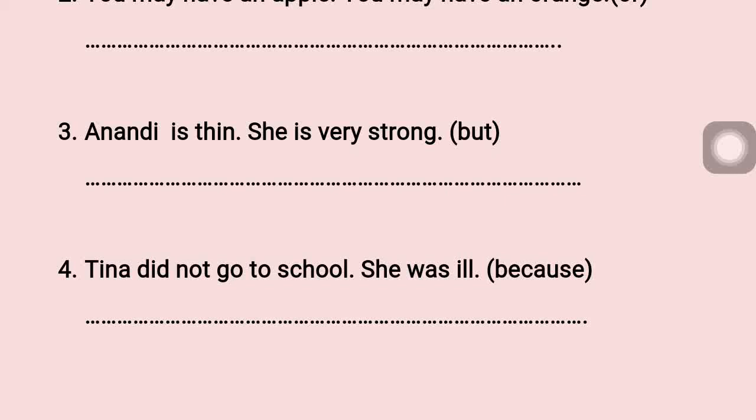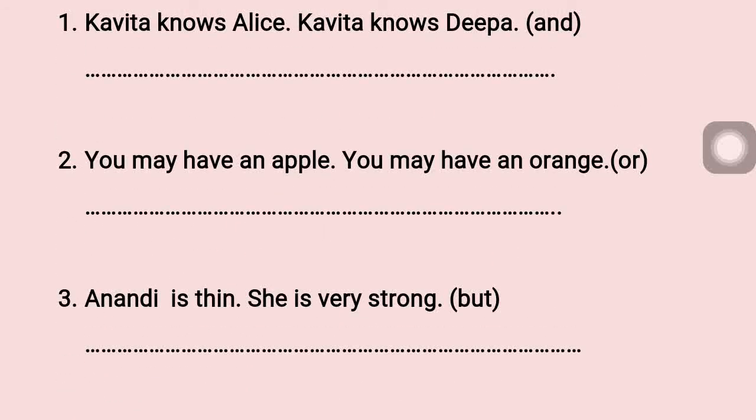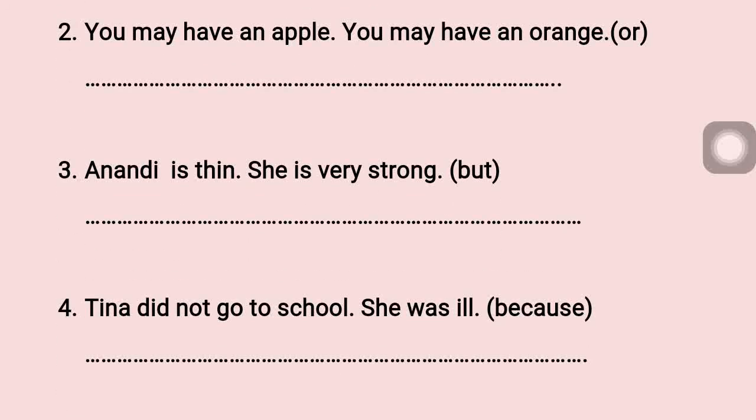Okay? Whatever is given in the bracket is a conjunction. You have to include in this and write. I showed you in the video no some of the sentences. Similar way I gave these 4 sentences and I have seen that the main conjunctions are included in this, like and, or, but, because. Okay?